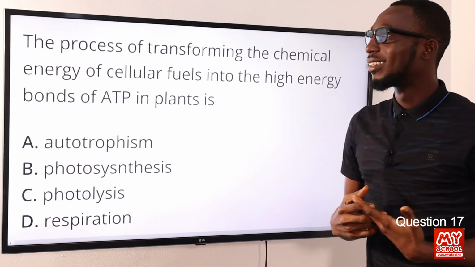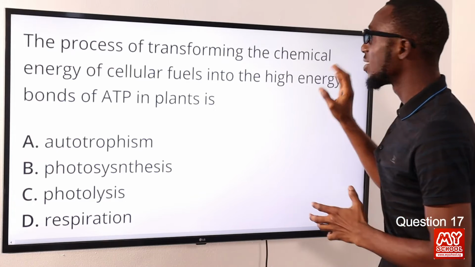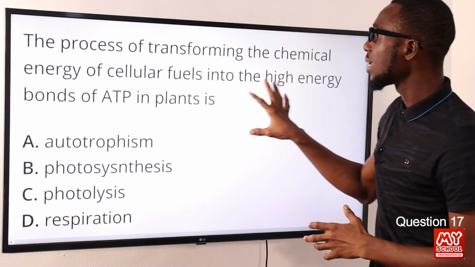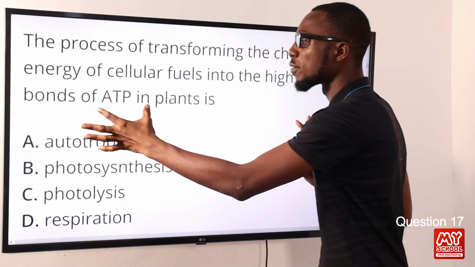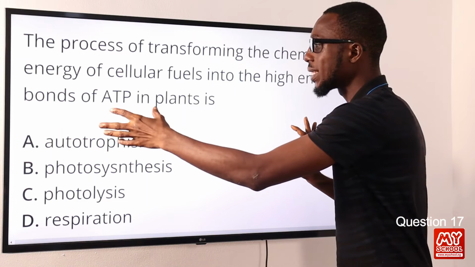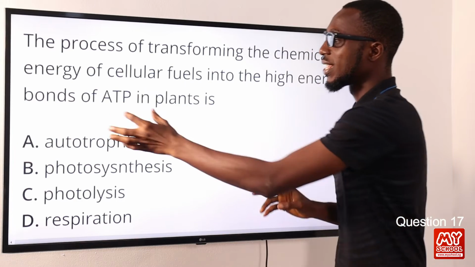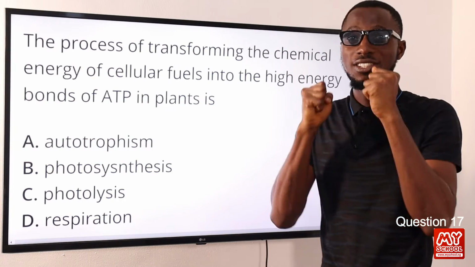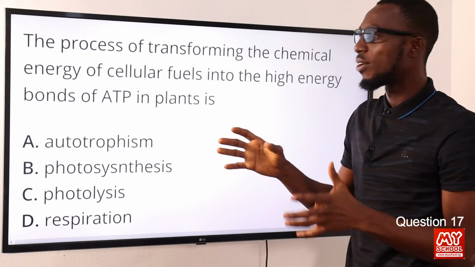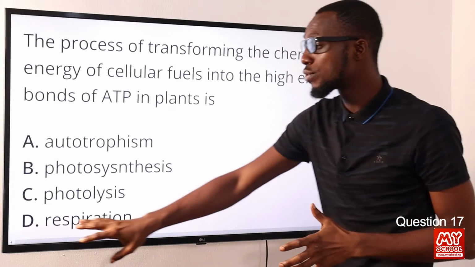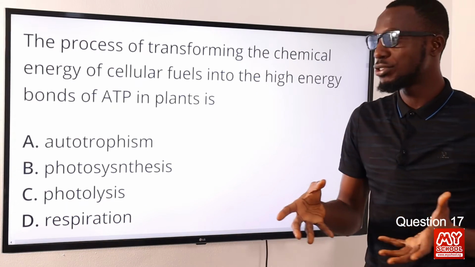Question 17. The process of transforming the chemical energy of cellular fuels into the high energy bonds of ATP, adenosine triphosphate, in plants is what? Take note, this is like an immediate energy store for plants. All of this process is referred to as cellular respiration.